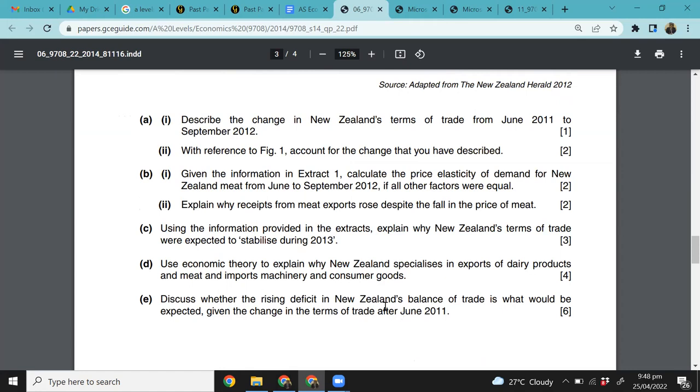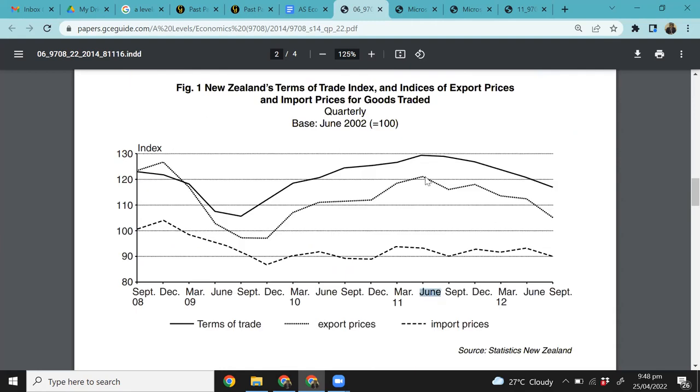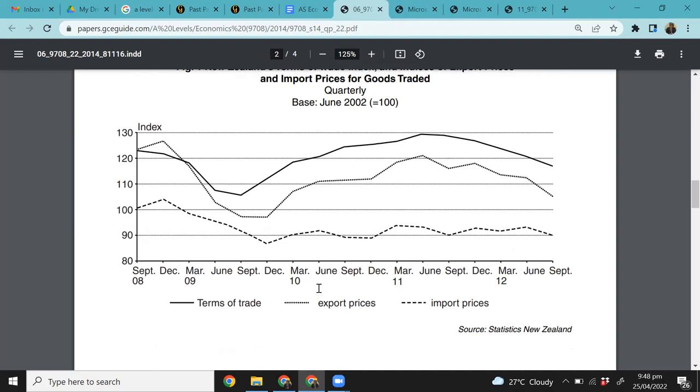So whether you would expect the New Zealand trade deficit to increase due to its deteriorating terms of trade, as we can clearly see that in June 2011, right? This is June, your index of export prices is significantly, this is export prices, you can see, right? So these are export prices, and you can see clearly export prices are declining significantly. Your import prices are considerably stable, right? And that's why your overall terms of trade has deteriorated. Now, with a deterioration in your terms of trade, would your trade deficit increase or decrease? That's what you're expected to answer, right?